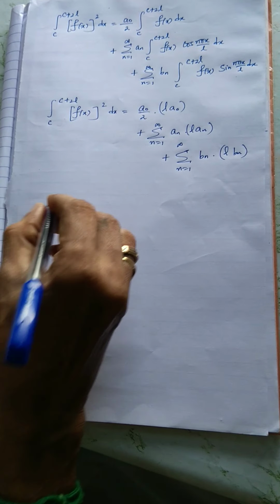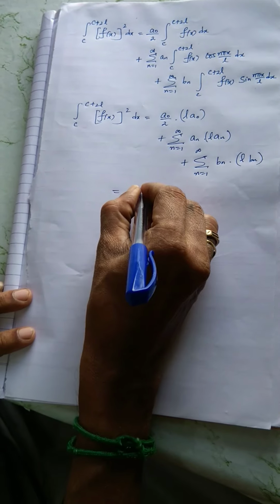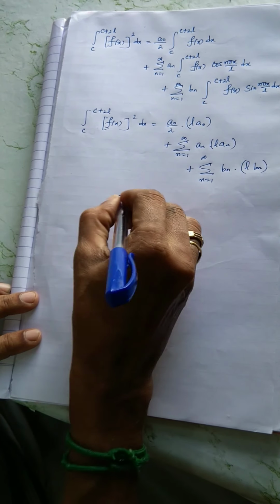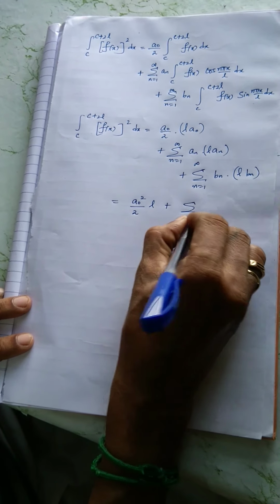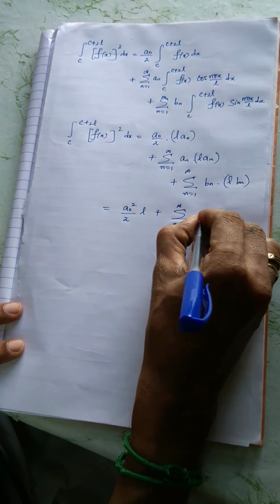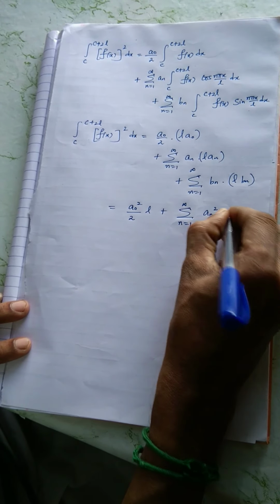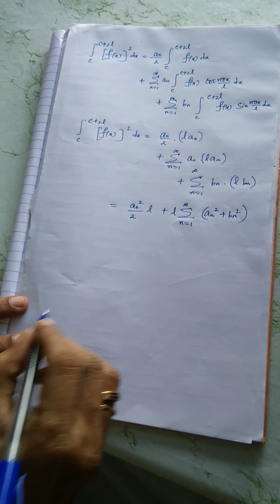So now I am going to take common. On the right hand side, a naught square by 2 l plus sigma, I can combine these two summations into a single summation, a n square plus b n square, followed by l I am taking out.